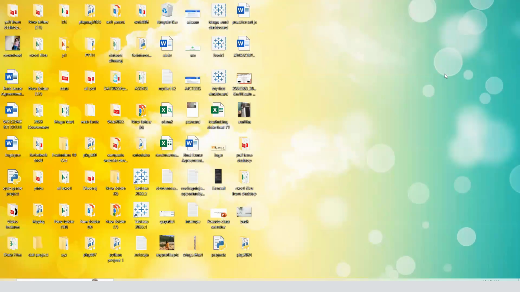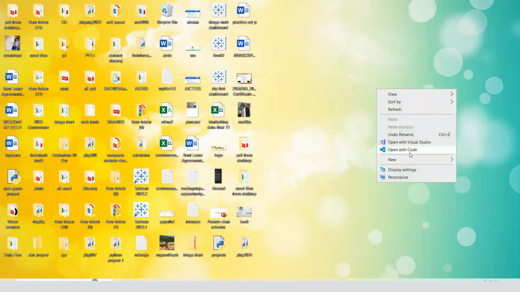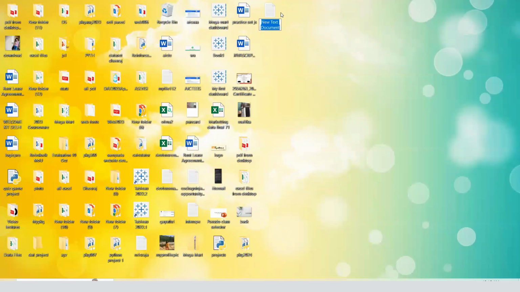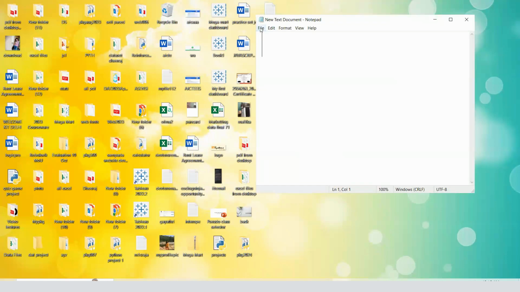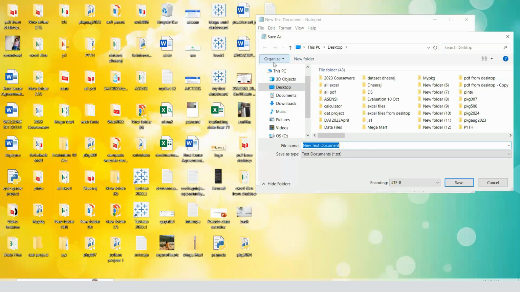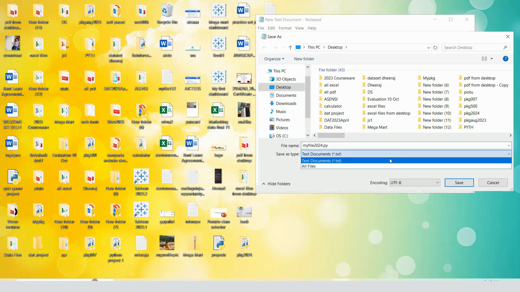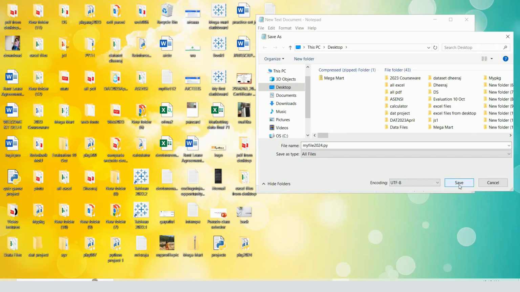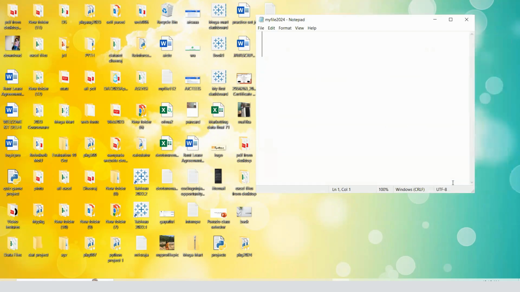Let's try to import it. So I'm going to create a new Python file here. Save as myfile2024.py. It's totally up to you what name you want, but the extension should be the same, which is .py. And save it on the desktop.